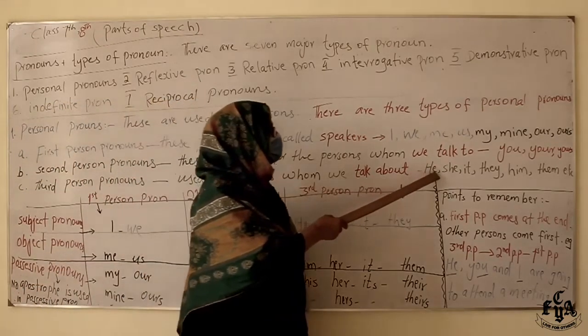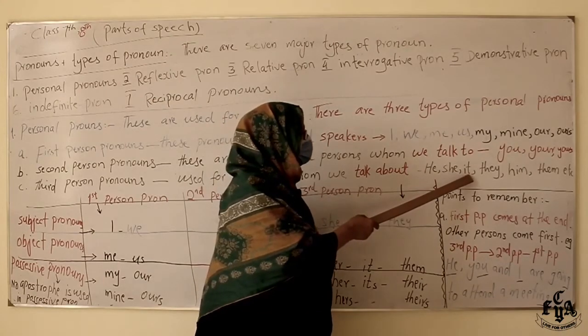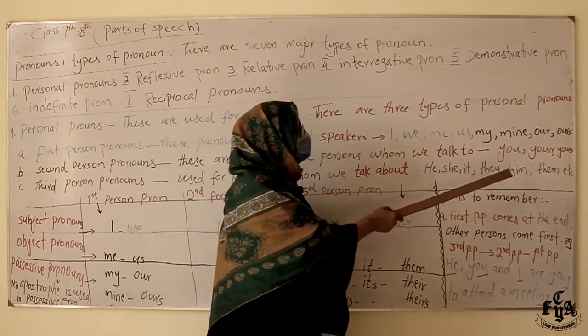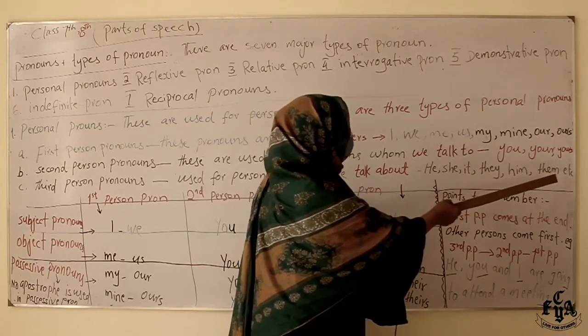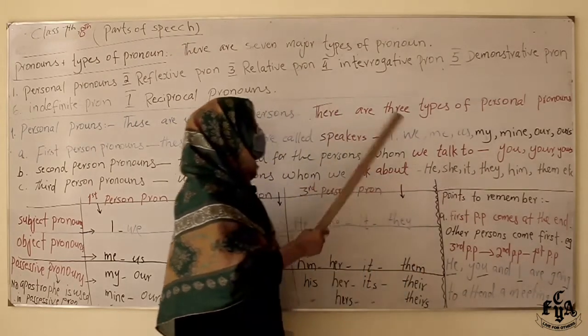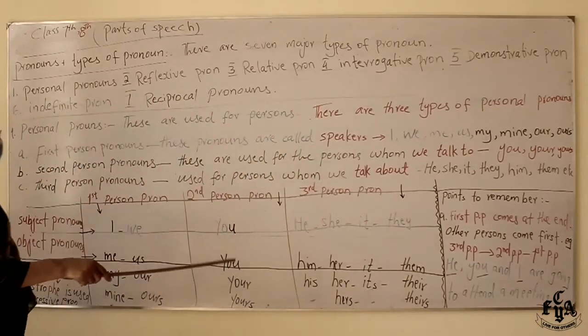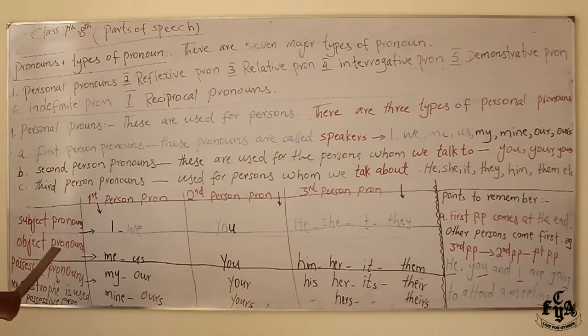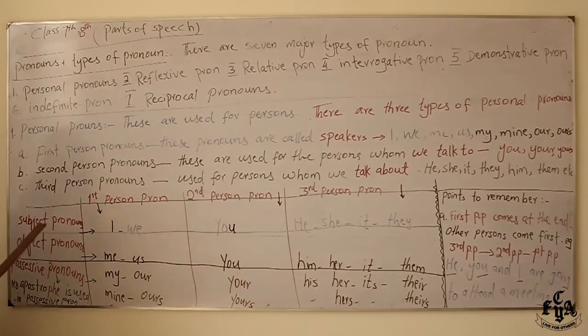And they are he, she, it, and the plural of these three is they, then him, them, her etc. I didn't mention all of them here, but in this table, all of them are clear and you can understand them well.